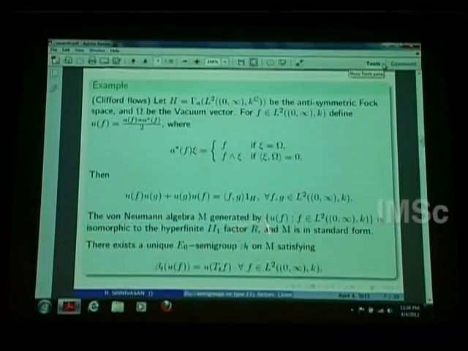So I want to define the E0 semigroup on M, and so I define it on this U(f). The E0 semigroup beta_t defined on U(f) is U(T_t f). So using this T_t, I define this beta_t, and this is of course defined on the generators, and the fact is it will extend to a unique E0 semigroup. Of course, it has to be unique because U(f) generates M, and this extends to a unique E0 semigroup on M.